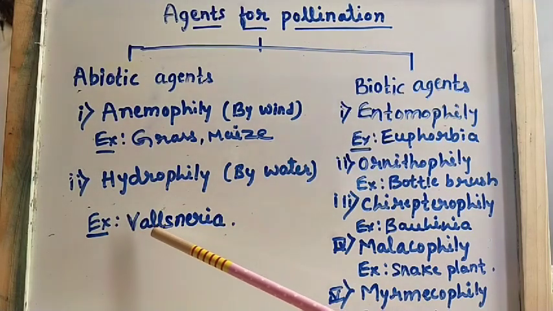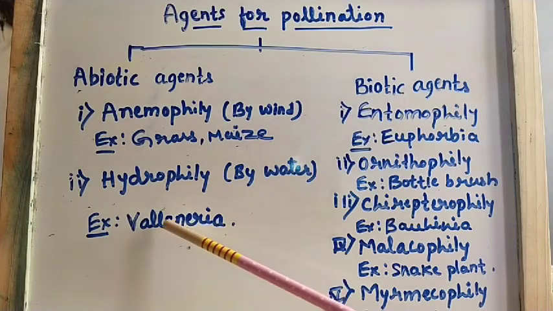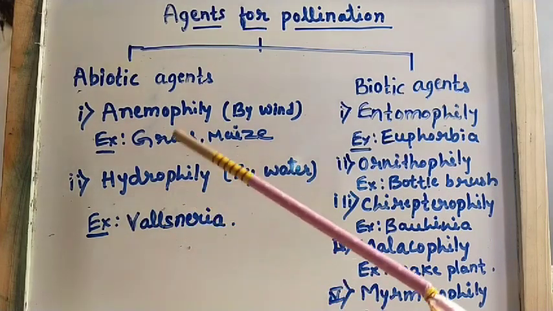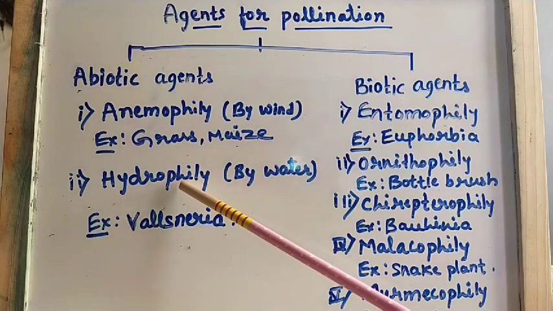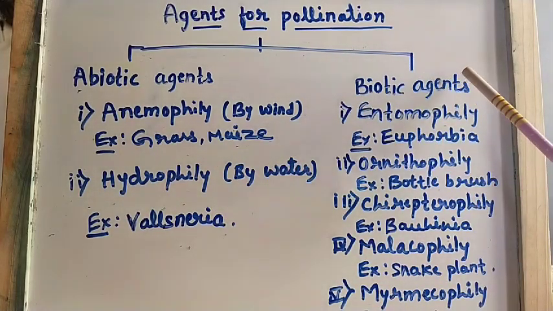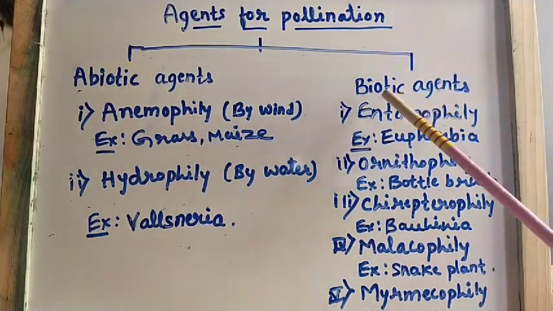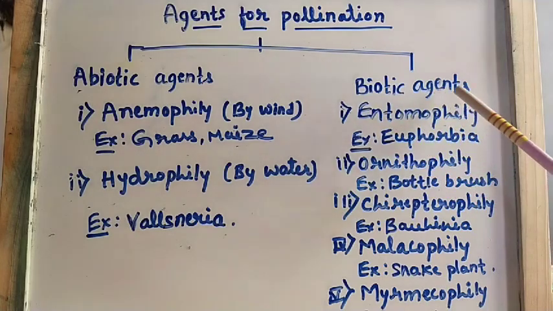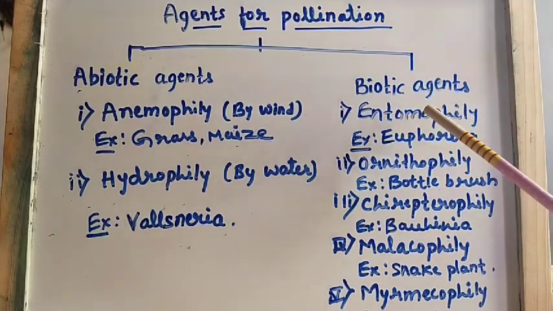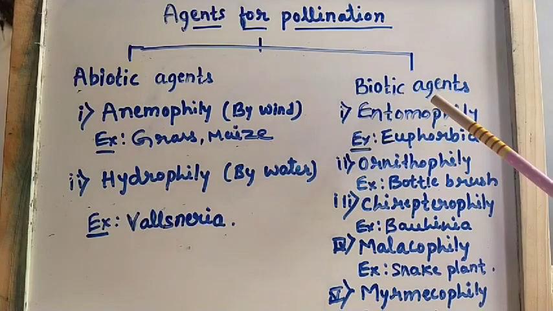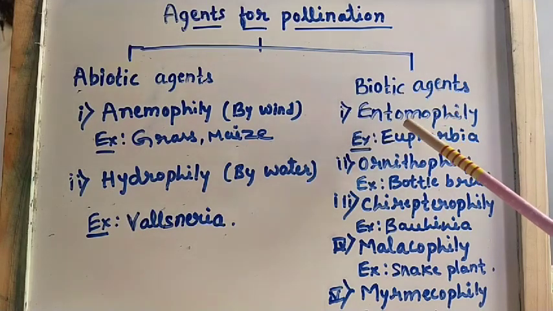Example for this, it is a Vallisneria. So Vallisneria is the example for hydrophily. Next one is biotic agents. If you see the biotic agents, the very first one is entomophily: pollination which takes place with the help of insects. So it is known as entomophily.